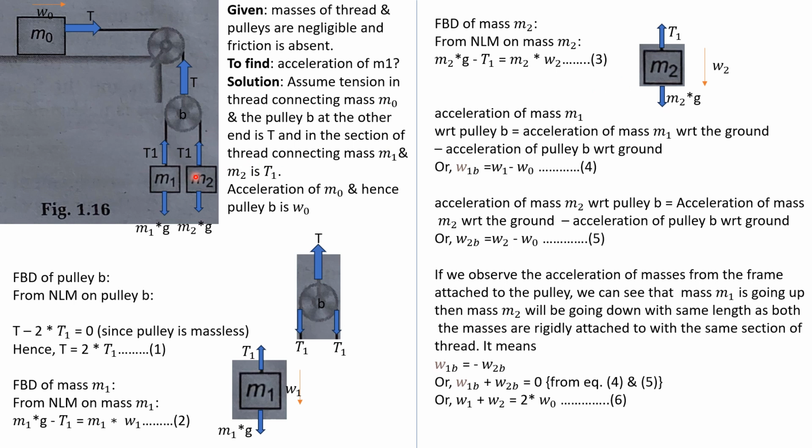The third equation we will get from the free body diagram of mass m2. On mass m2, T1 is acting upward and weight is acting downward. We have assumed w2 is the acceleration with respect to the ground in the downward direction. We apply Newton's law of motion again: m2g minus T1 is equal to m2 into w2. So this is equation number 3.